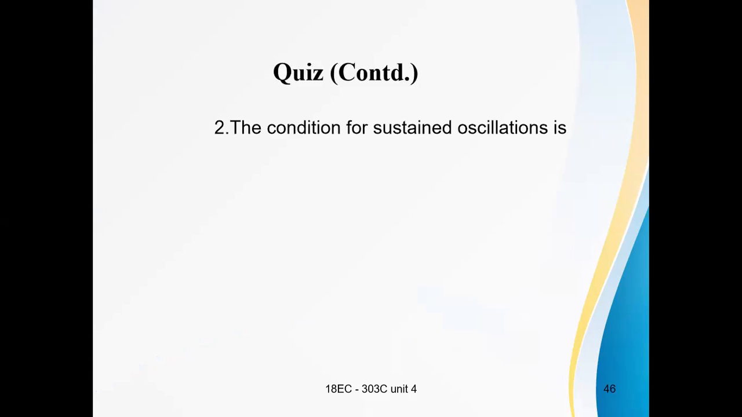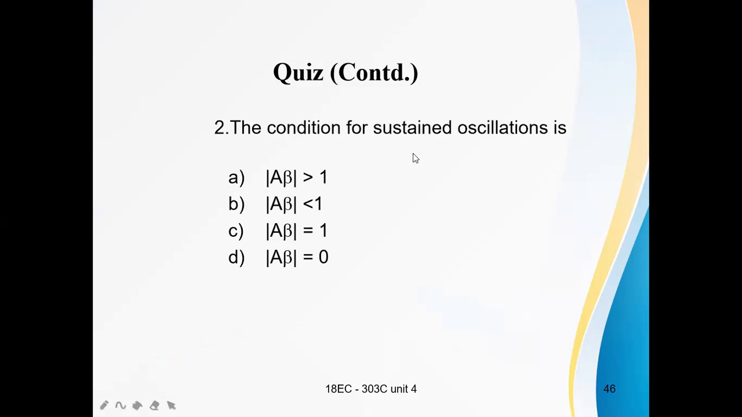The next question. The condition for sustained oscillations is option A, A beta greater than 1. Option B, A beta less than 1. Option C, A beta equals 1. Option D, A beta equals 0. For sustained oscillations, what is the condition? What is the Barkhausen criterion? A beta is equal to 1.